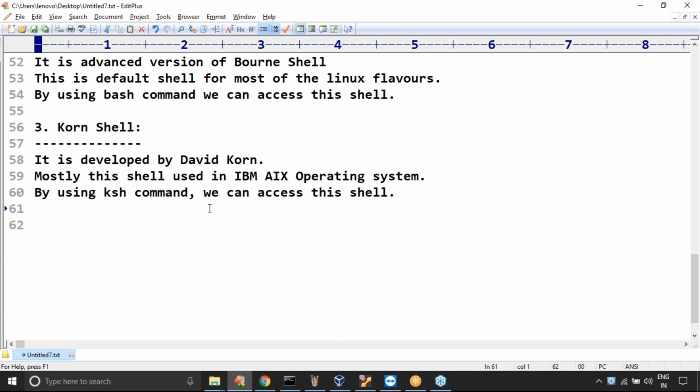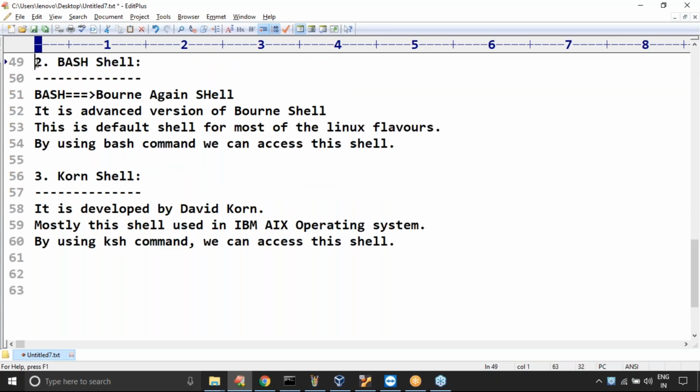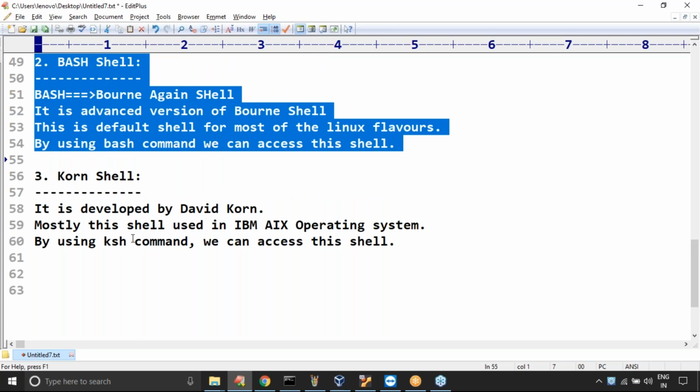Okay, that's all. Clear? The remaining are just basic ideas only. Even in our Ubuntu system, the Korn shell is not there by default. Don't worry at all, just get the basic idea. So sir, bash and ksh, which is the advanced? Bash is always advanced, sir. Remember that.